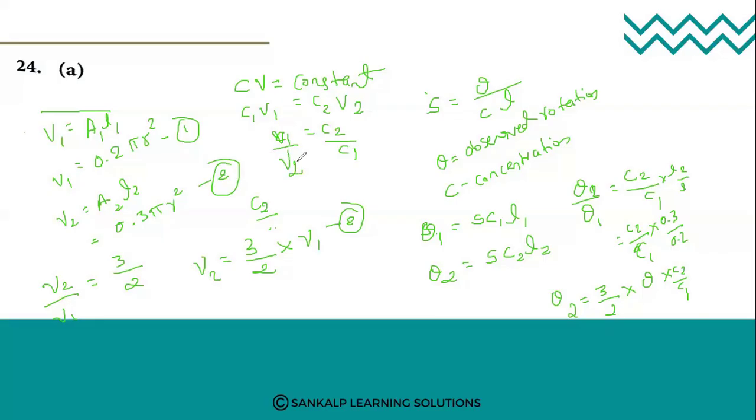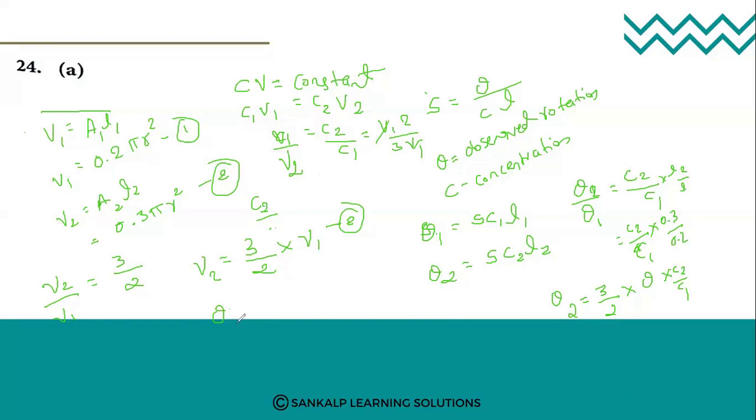So V2 is 3 into V1 and V1 is 2 into V1 in ratio, so V1 will get cancelled. That is nothing but 2 divided by 3. So what is the C2 by C1 ratio that has come? 2 divided by 3. Now look at equation 1, students.